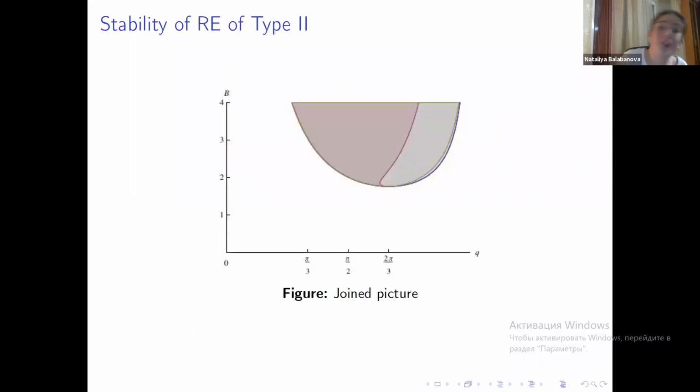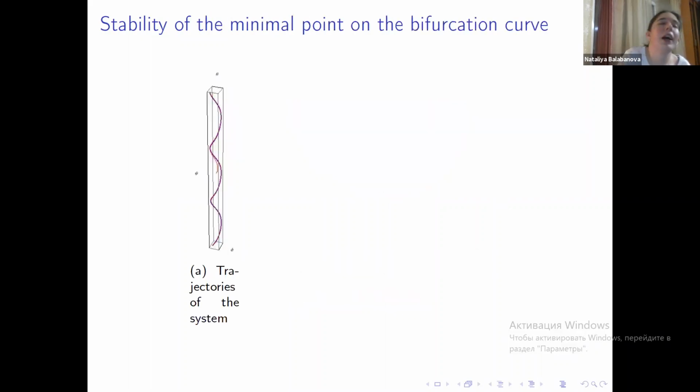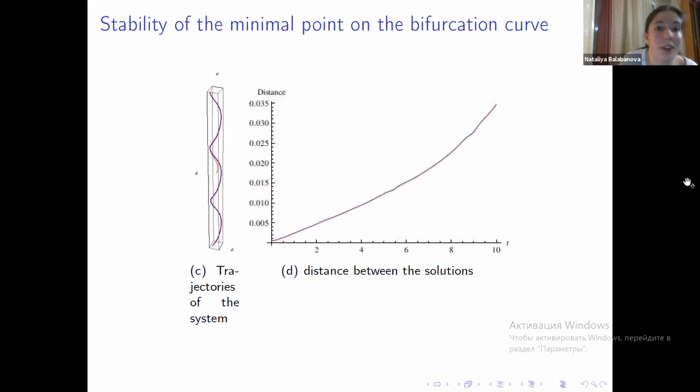Now, last but not least, I would like to talk about our favorite point, which is the bottom point of the bifurcation curve, and determine its stability. We had to employ numerics here as well, because this is a very degenerate relative equilibrium, since it's separating so many areas of stability from so many areas of instability. And on the picture on the left here, in purple, you can see the trajectory of the system at the relative equilibrium drawn through three Euler angles, theta, phi, and psi. And the thin line in red is the slightly perturbed trajectory, separating from it quite dramatically.